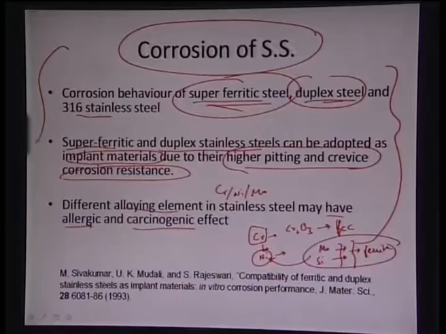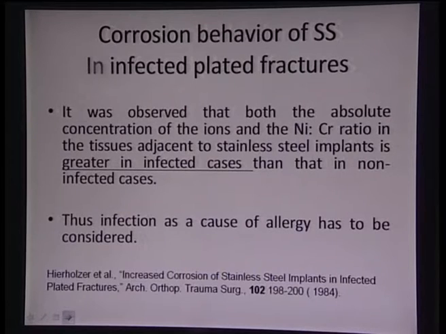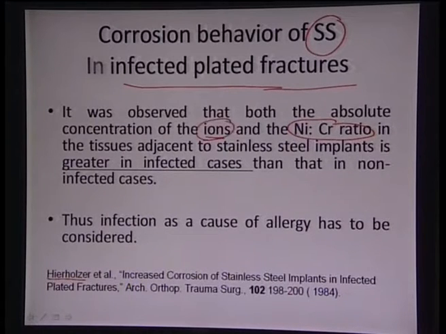So we have to keep this particular thing under check, and superferritic steel or duplex steel can be used as a body implant material. And again, it has been observed that in the case of stainless steel, some infected plate fractures have been studied by a group of Hirlozer, and they have found that the absolute concentration of ions as well as the nickel chromium ratio in the affected regions are richer in nickel by chromium ratio and they are richer in ions.